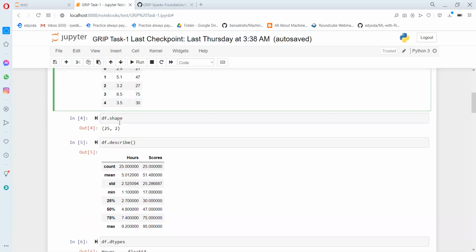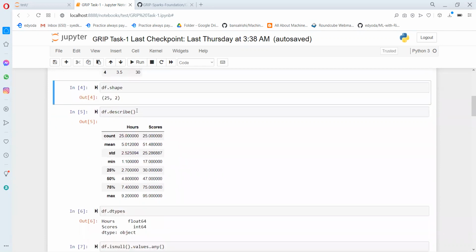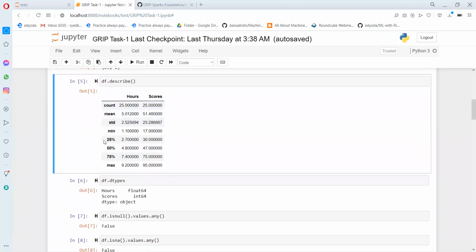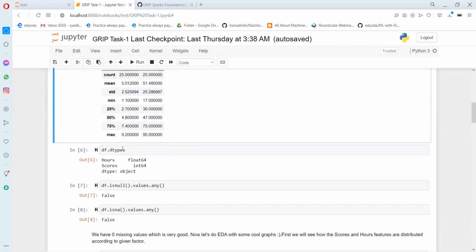Let's have a look at how many rows and columns are present in our data set. We have 25 rows and 2 columns. Let's run statistics on our data set to find out what is the mean of a given feature, what is the minimum value, maximum value, and the quartile percentages. Using this, we can find them easily.